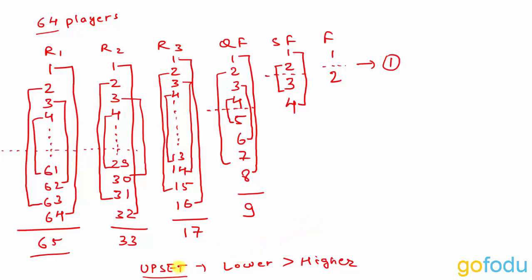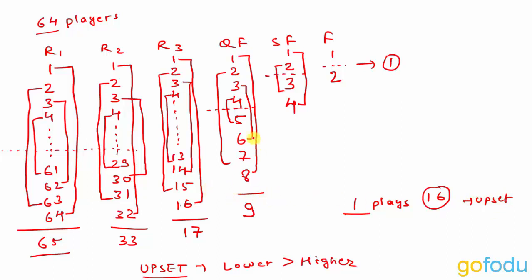Let us look at the concept of upset once again. Suppose in round 3, 1 is playing against 16. So if an upset happens, then 1 plays against 16 and suppose 16 wins instead of 1. So this will be called an upset. Now what happens next?